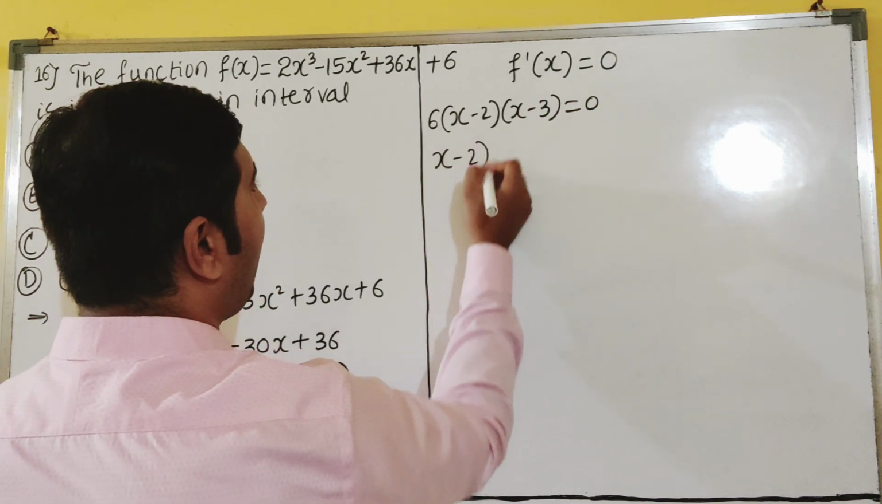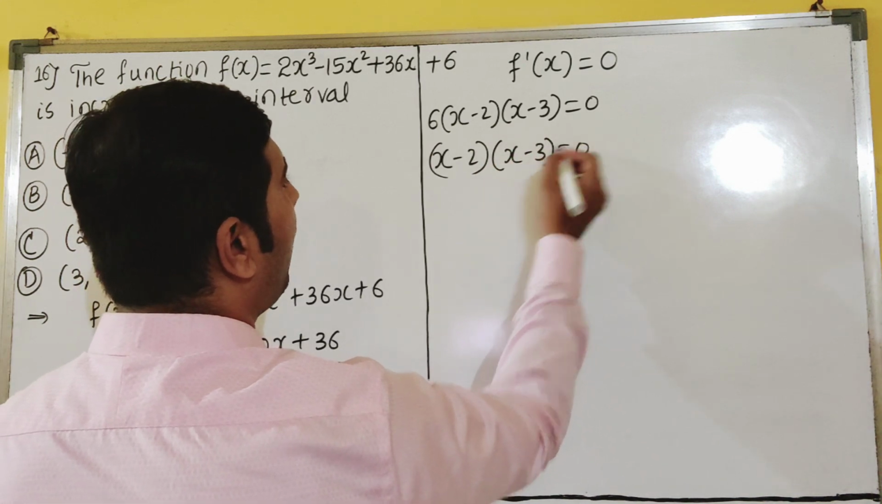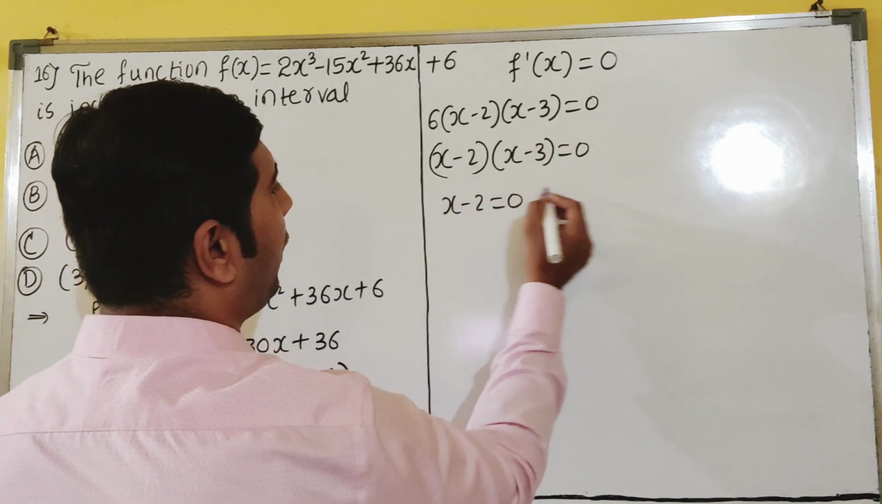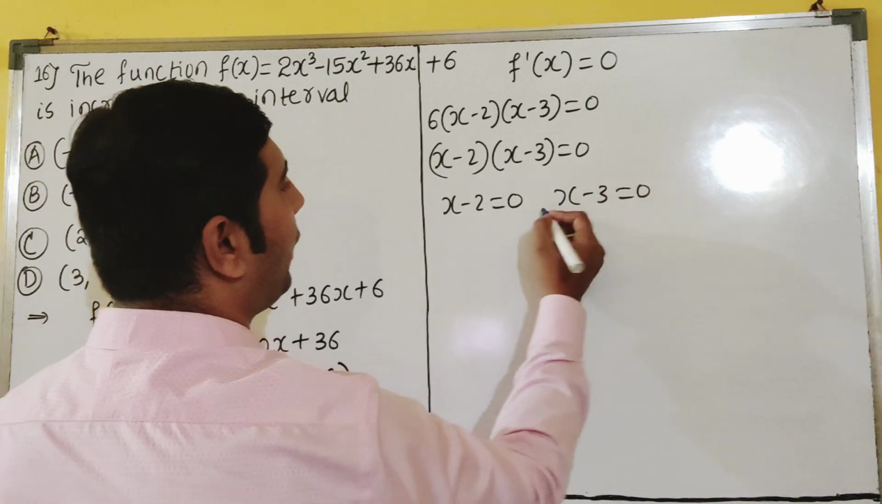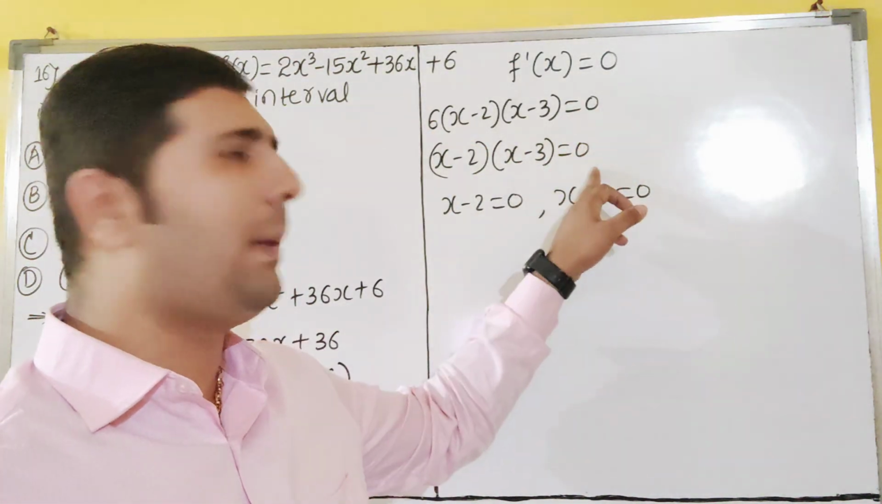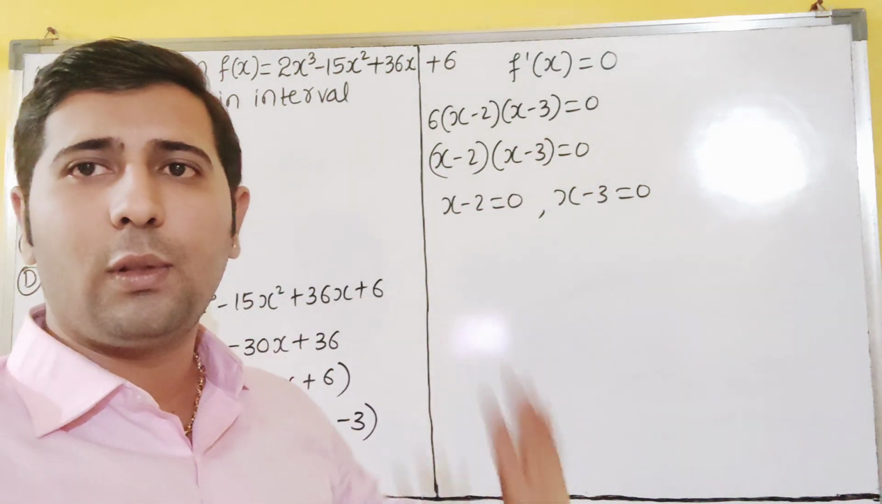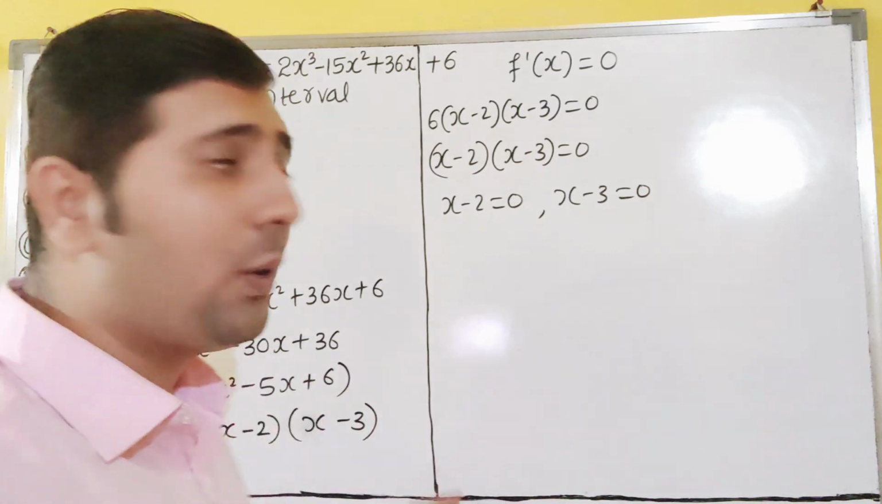6 will go that side: (x minus 2)(x minus 3) equal to 0. So x minus 2 equal to 0, x minus 3 equal to 0. Dear students, will you agree? 6 has gone to this side, and 0 by 6 is 0 only. So x minus 2 is equal to 0, x minus 3 is equal to 0. You have learned this in 10th standard only, don't forget.